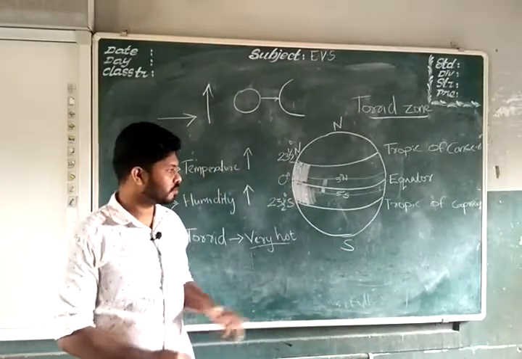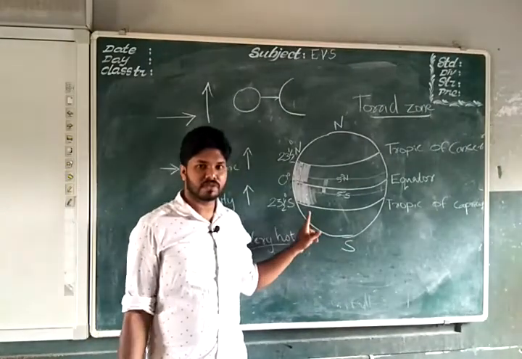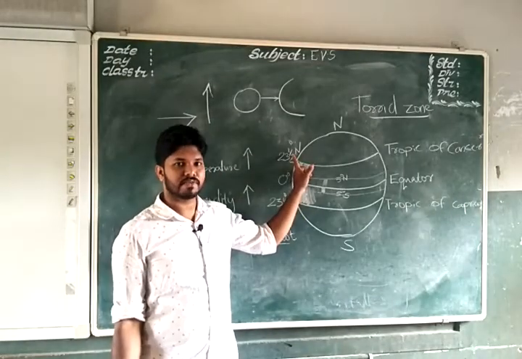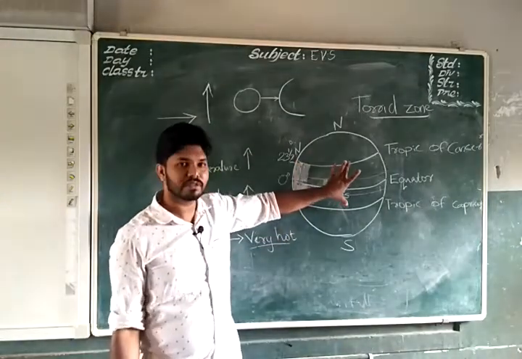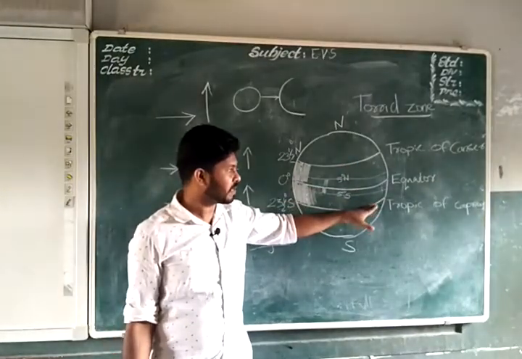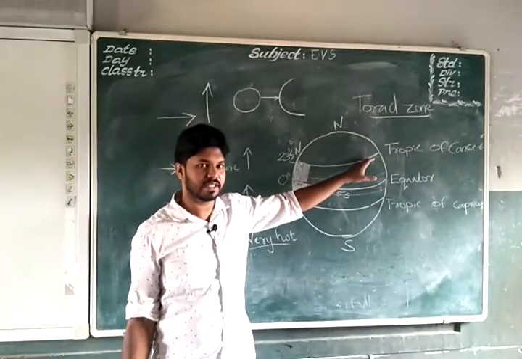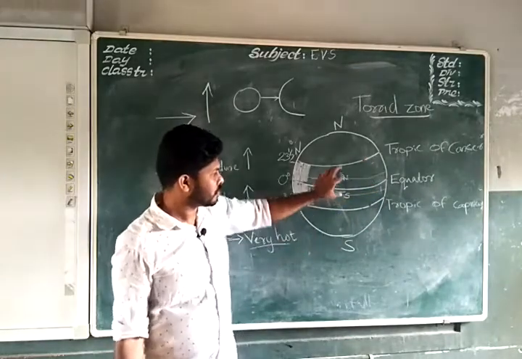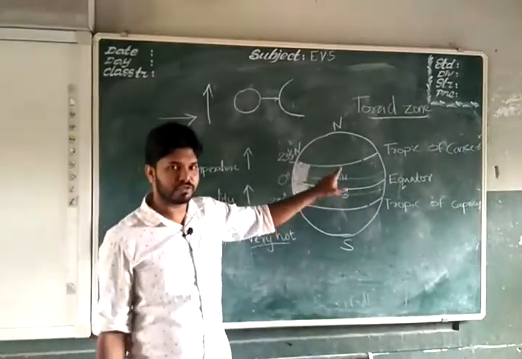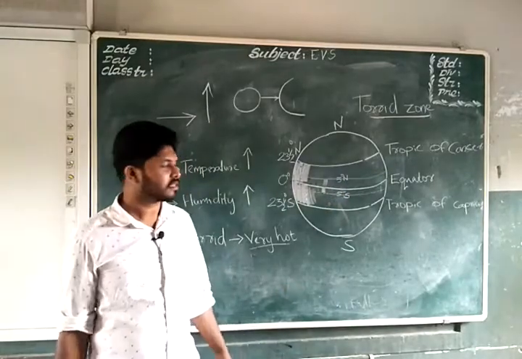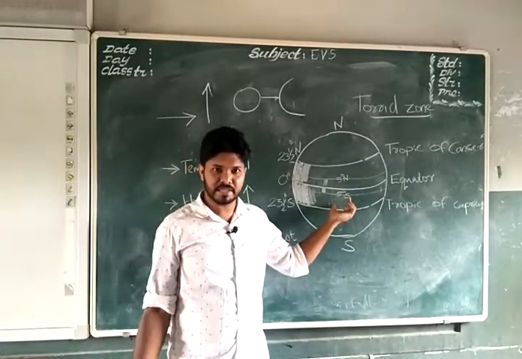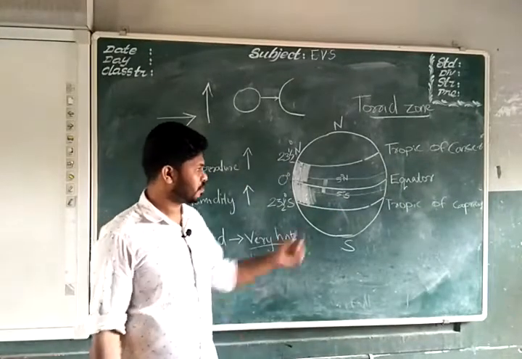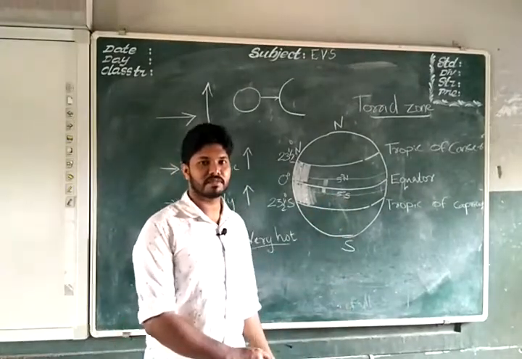So only one point to remember, torrid zone is the area between 23.5 degrees south and 23.5 degree north. This area is called torrid zone. This line is Tropic of Capricorn and 23.5 degree north is Tropic of Cancer. In between this, the most hot region is 5 degrees south to 5 degree north region. It receives high amount of sunlight and hence it is very hot. Only vertical wind directions are possible there, no horizontal winds are there in this region.